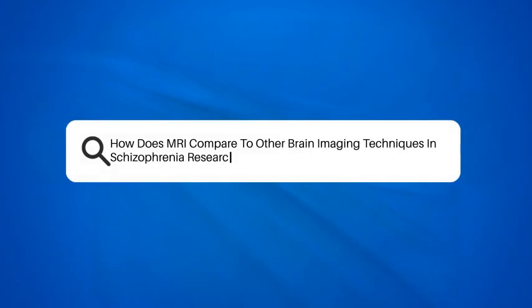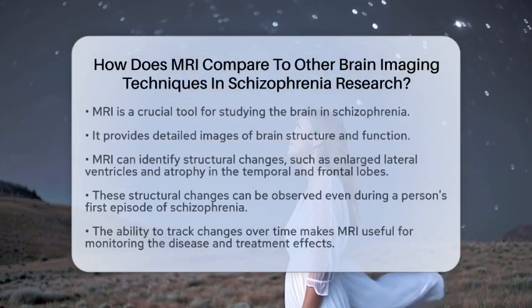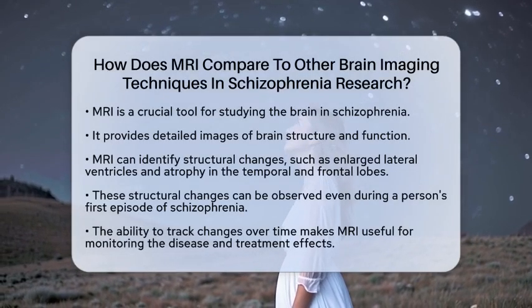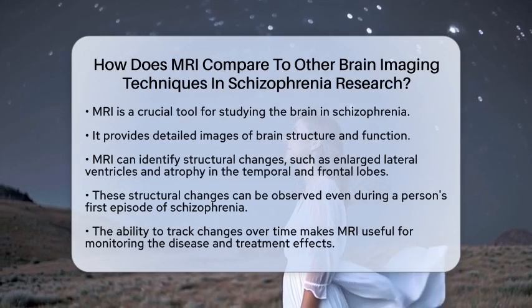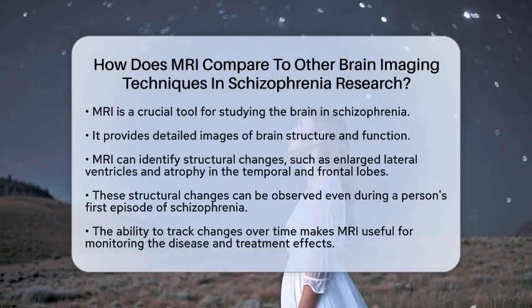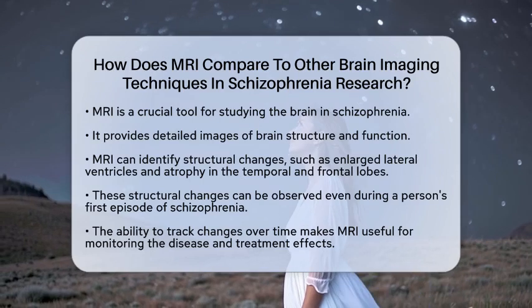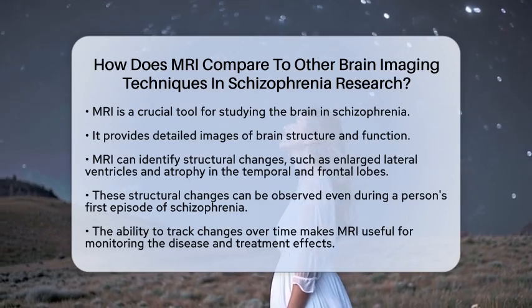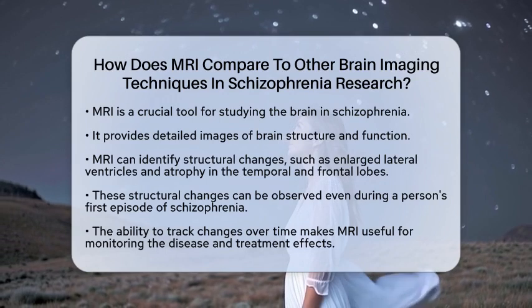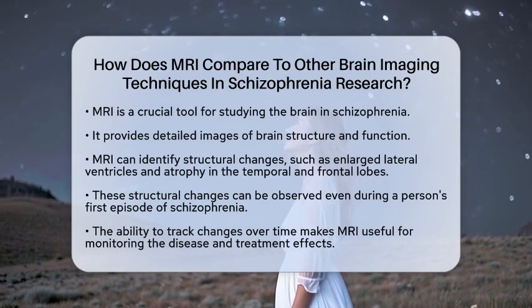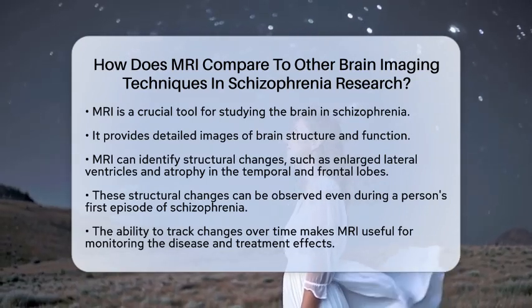How does MRI compare to other brain imaging techniques in schizophrenia research? Have you ever wondered how scientists study the brain in conditions like schizophrenia? One of the most important tools they use is magnetic resonance imaging, often called MRI. So, how does MRI stack up against other brain imaging techniques in schizophrenia research?